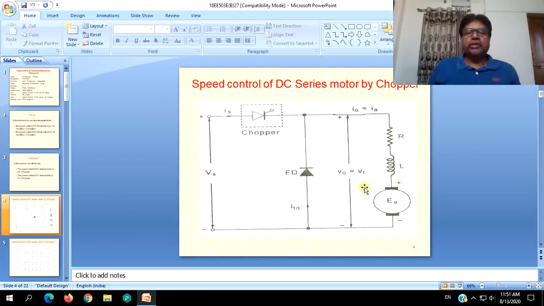So this circuit comprises a simple step down chopper which will cut down the source voltage and give its output voltage as input to the motor in the required fashion. IS is the total source current flowing into the circuit. ITD or IFD is the freewheeling diode current. I0, that is load current, is equal to IA, armature current, also equal to series current. VO, that is output voltage, is equal to VT.